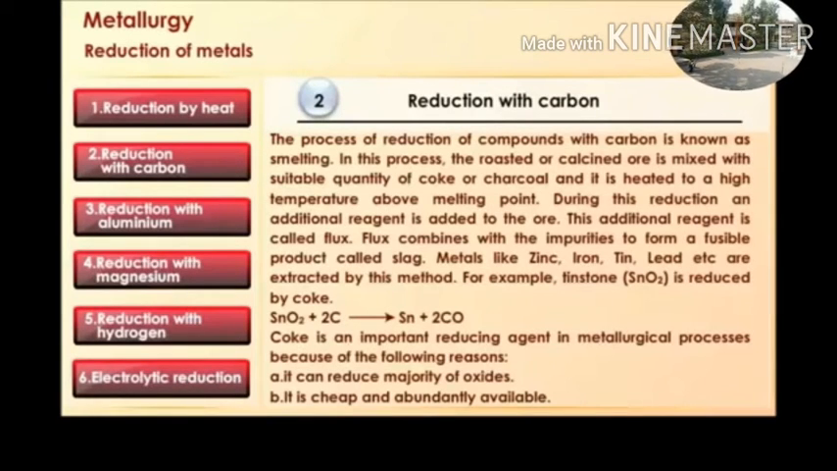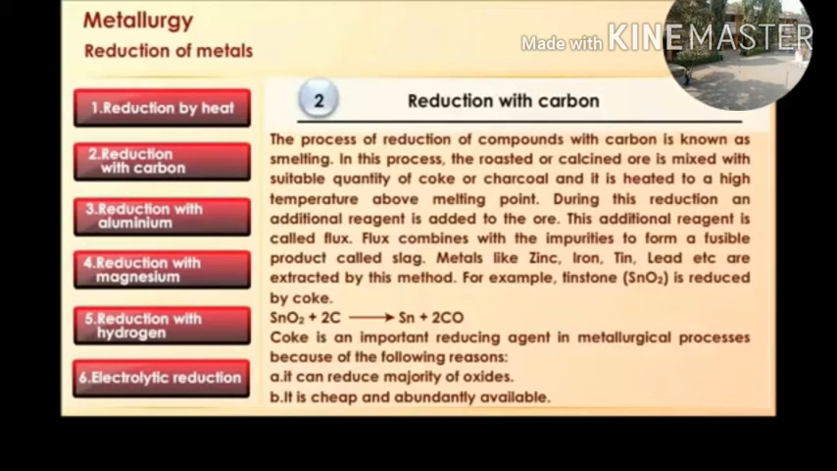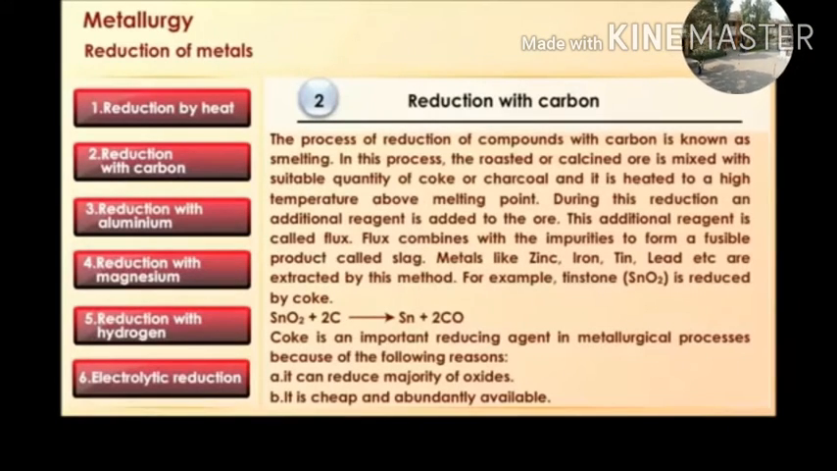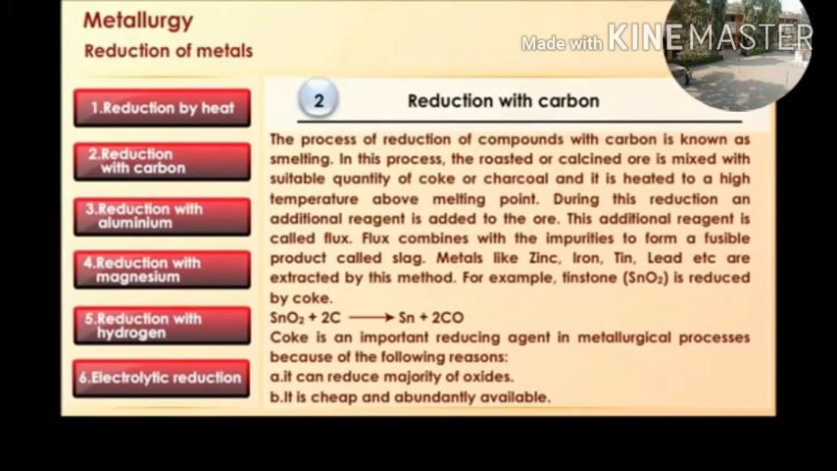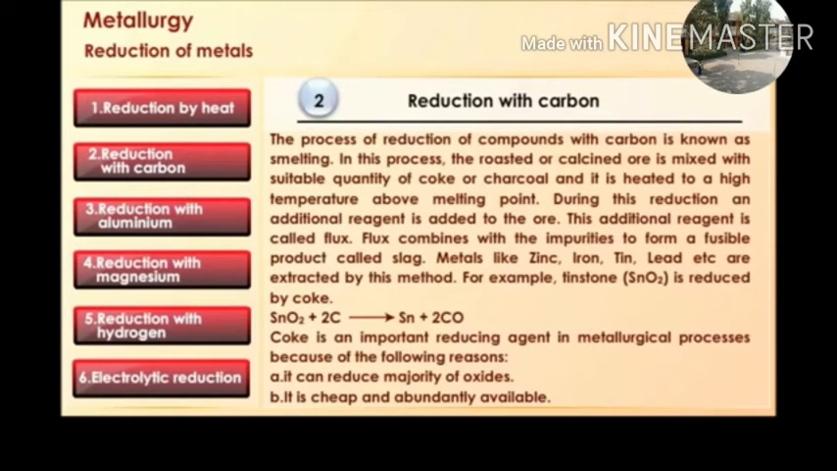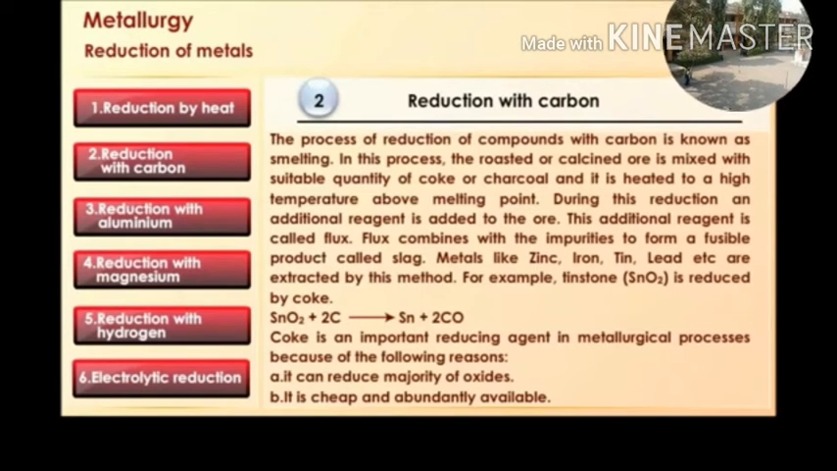In this way, by the reduction with carbon, we can obtain pure tin from the tin oxide ore. In this process, we generally use coke as the reducing agent. It reduces the oxides from the ore and forms a pure metal, because coke can reduce the majority of oxides, and it is cheap and abundantly available.